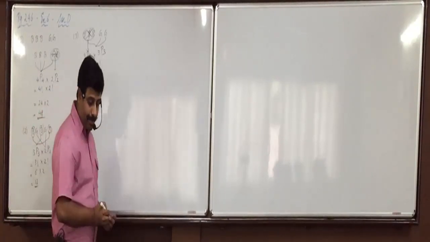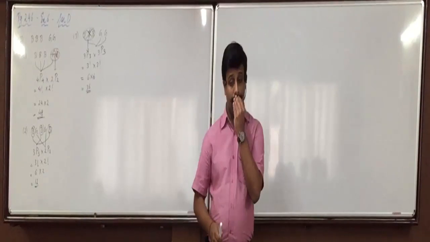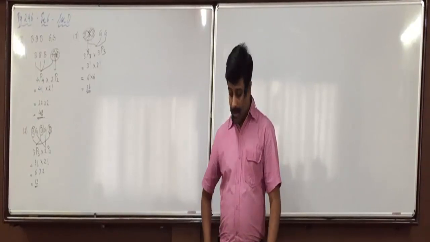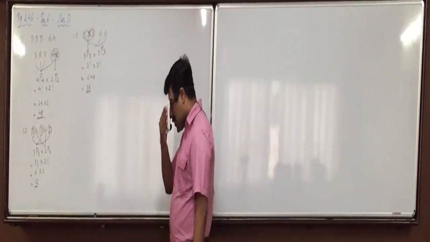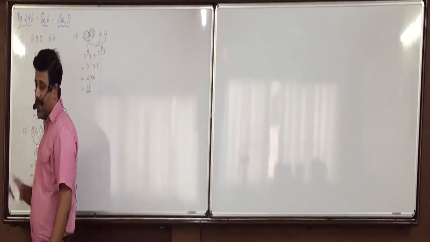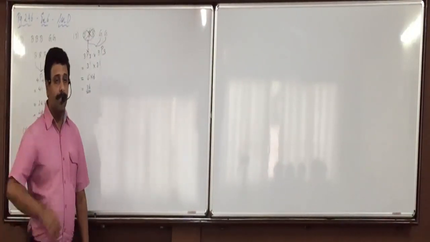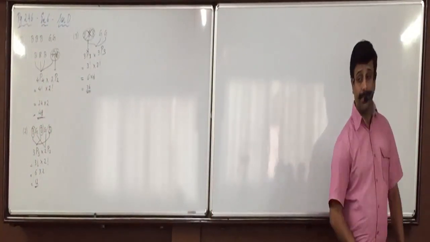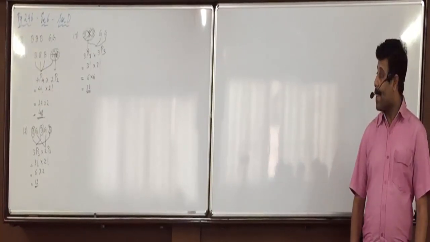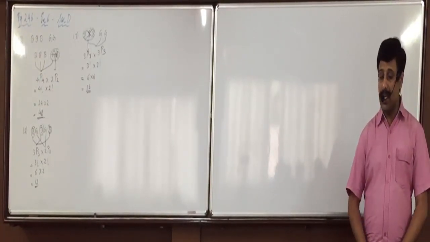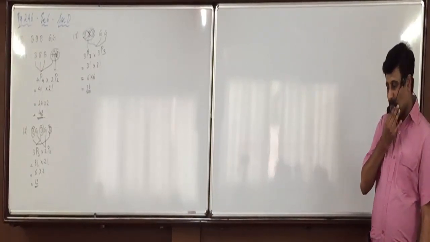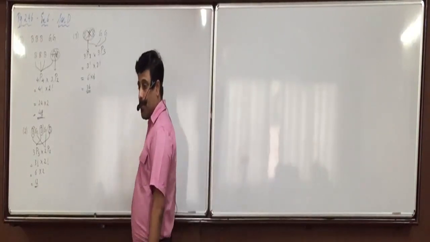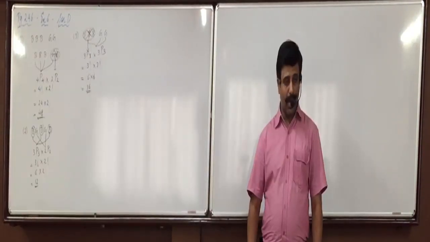Now the language. How will we start? If the boys are to remain together, comma, then resultantly 3 people are to be arranged. Full stop. This can be done in 3P3 ways.